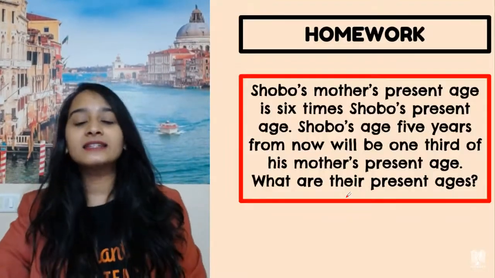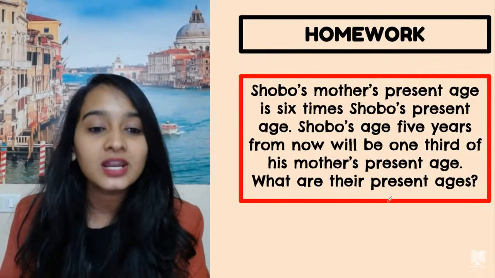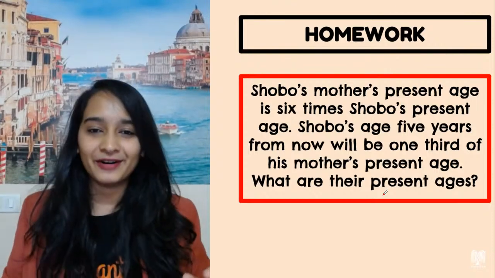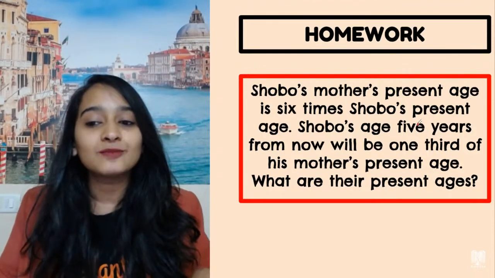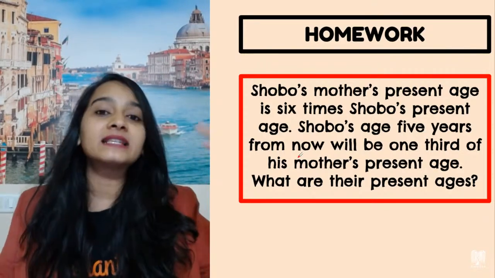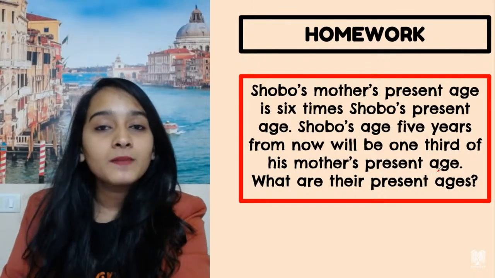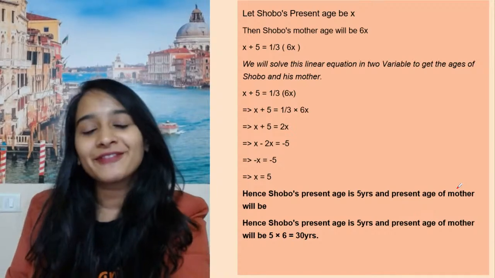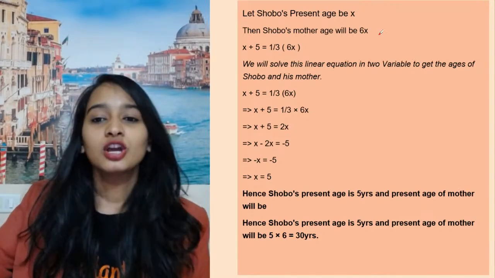So let's get started. In the last class, I gave a homework question and a lot of you could solve it, and I'm really happy about it. So it was this: Shobho's mother's present age is 6 times Shobho's present age. Shobho's age 5 years from now will be 1/3 of his mom's present age. So what are their present ages? A lot of you have given the correct answer, and for people who could not solve it, here is the solution.